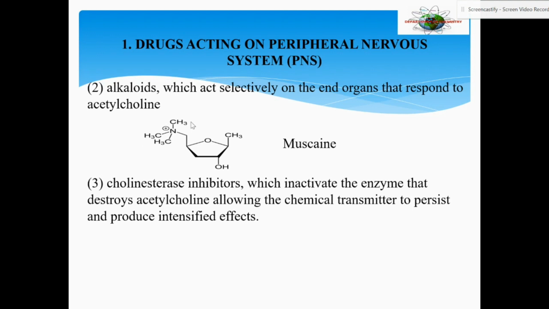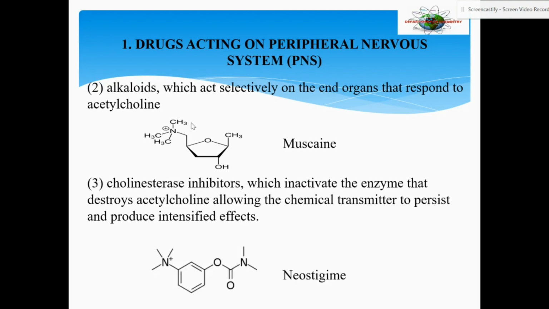If acetylcholine is allowed to exist for longer periods of time, it will produce intensified effects. There is a particular enzyme in the natural systems which will destroy acetylcholine. But cholinesterase inhibitors inactivate the enzyme. If the enzyme is inactivated, acetylcholine will continue to exist for longer periods of time, and it will produce intensified effects.